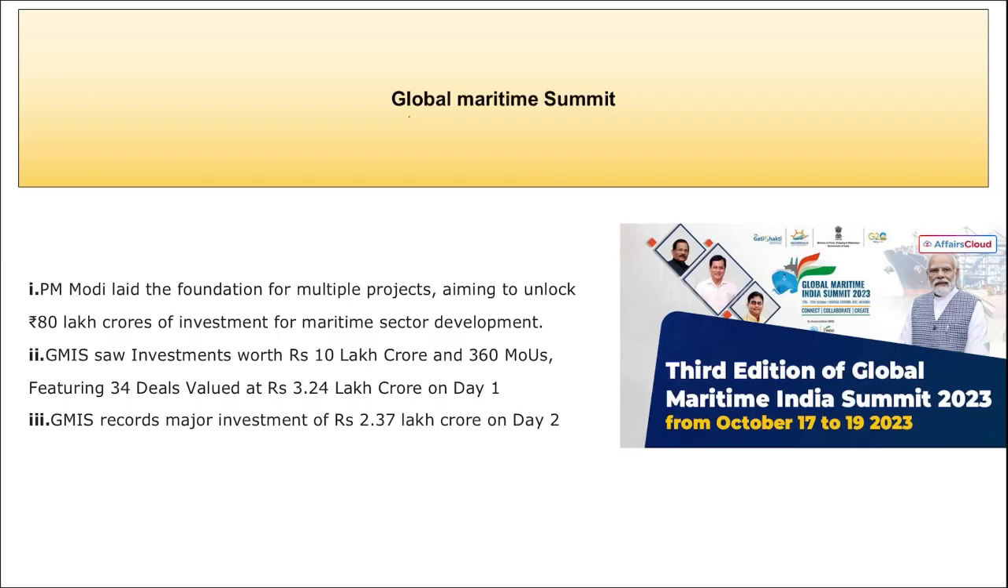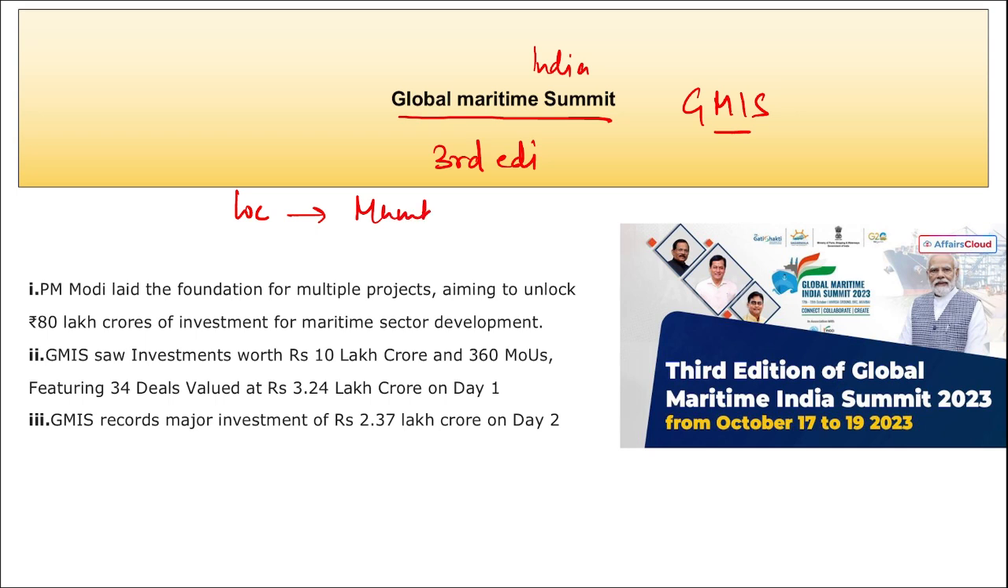Let's start. First, we are talking about the Global Maritime Summit, right? This is a Global Maritime India Summit. Mark here India also, because the short form here becomes GMIS. Then remember, this is the 3rd edition of Global Maritime India Summit. Correct? Now the question asked here is, where was this held? Location. The location here that you need to remember is Mumbai. If state, Maharashtra.